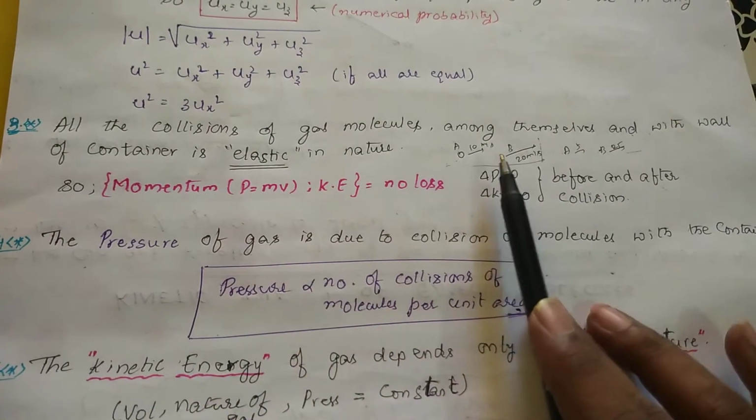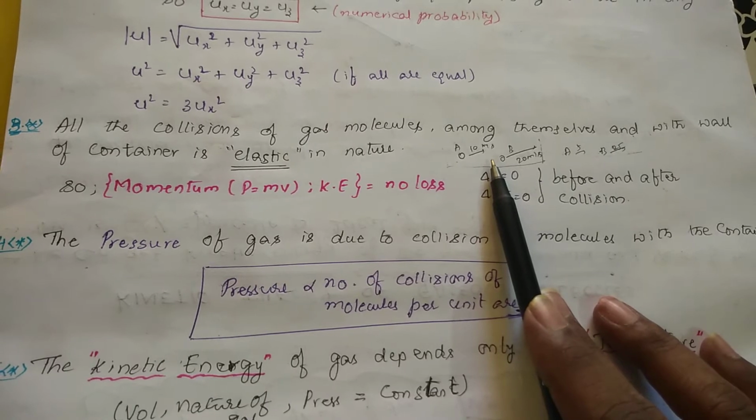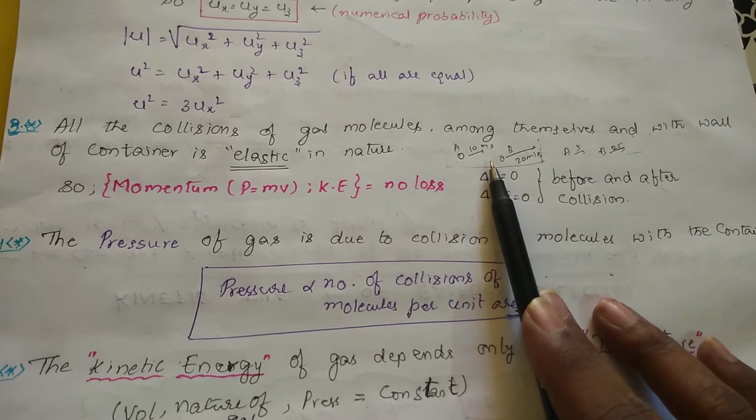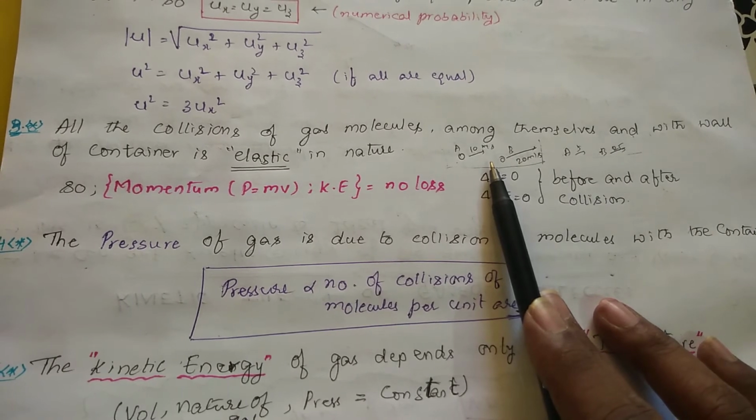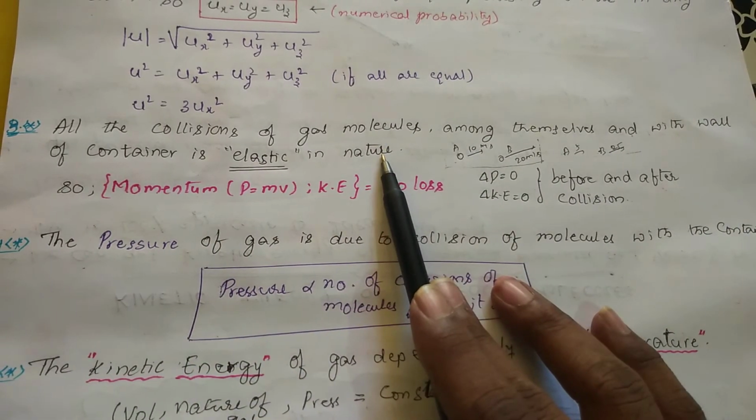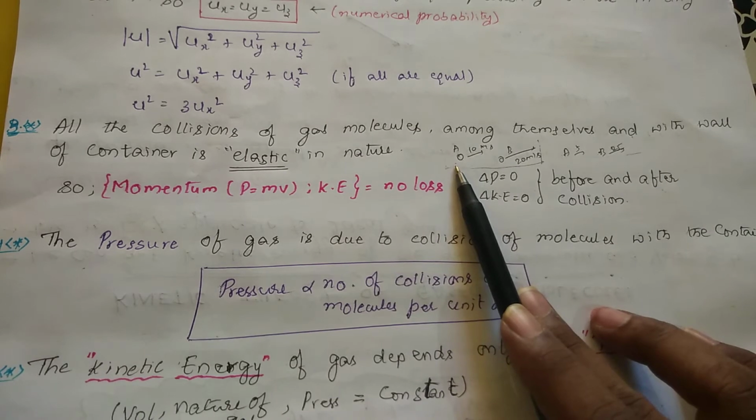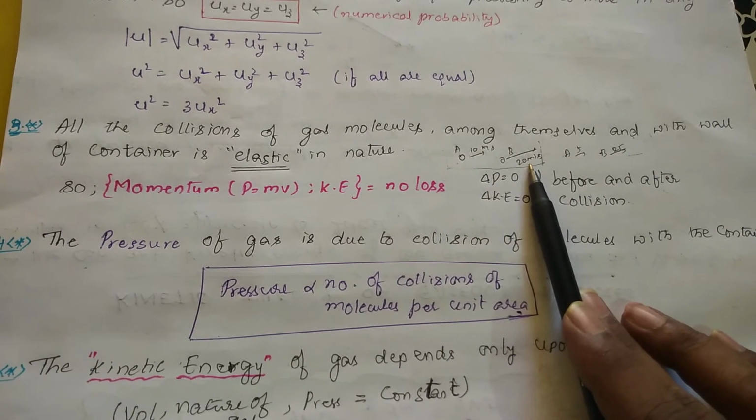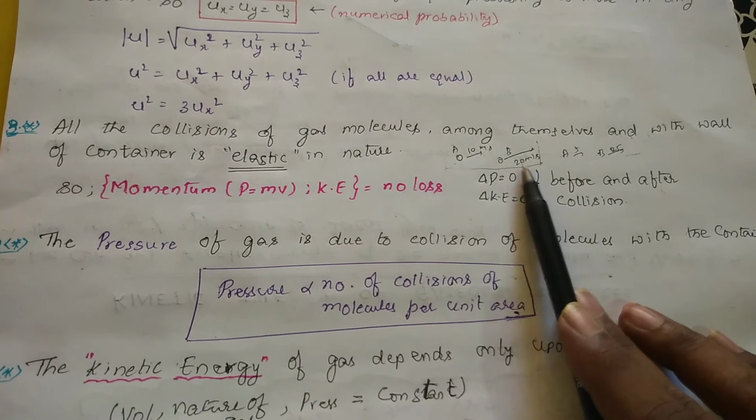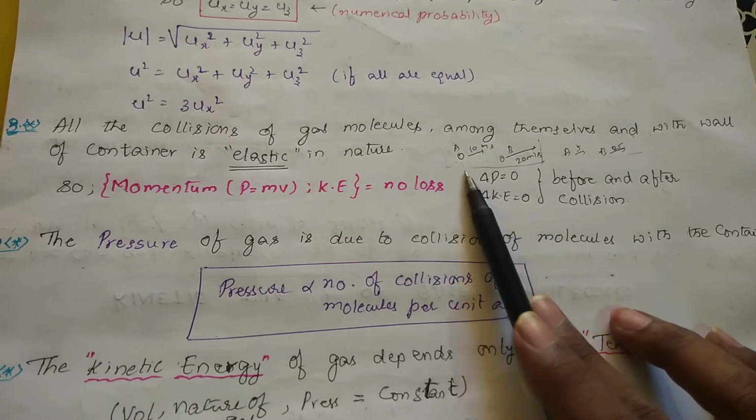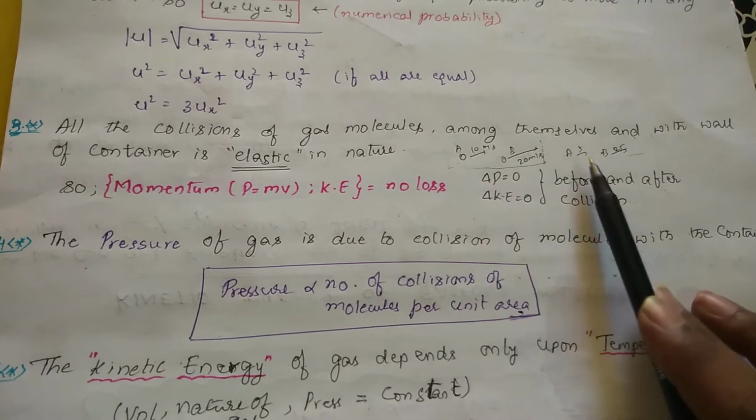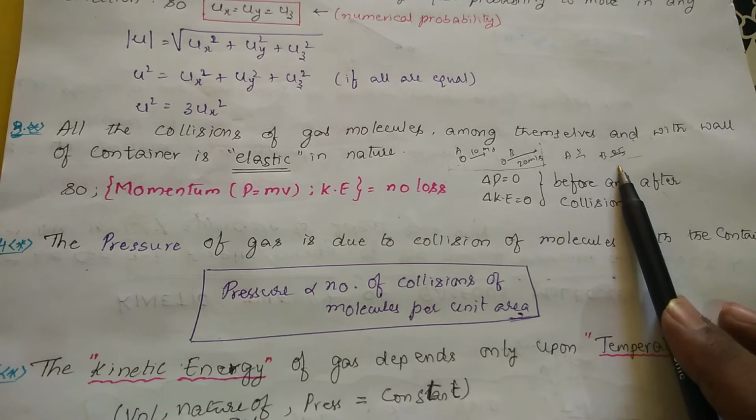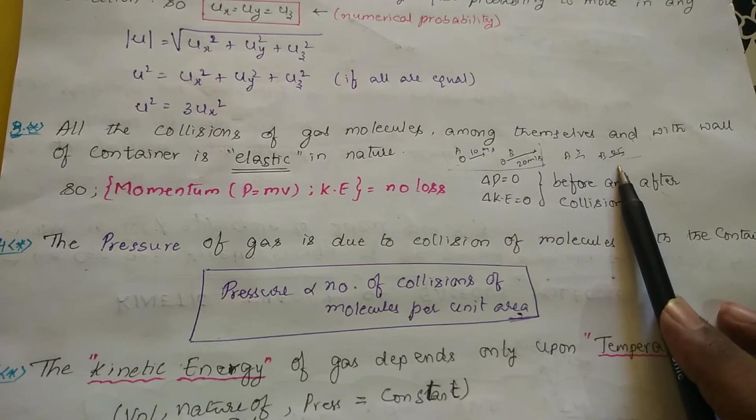Now, all the collisions of the gas molecules: gases will be moving randomly, right? There may be collisions among themselves or with the wall of the container, and those collisions are elastic in nature. What is meant by elastic? Suppose there is a particle A moving with 10 meters per second, and another particle B moving with 20 meters per second. These two collide with each other. Now the velocity of A has come to 5 meters per second, and the velocity of B has increased to 25 meters per second.